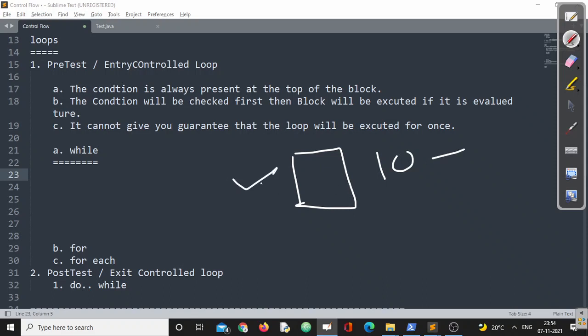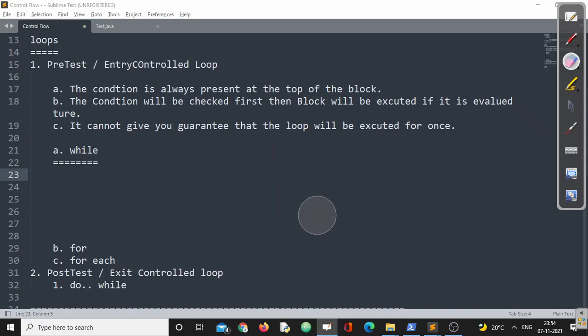So this is called a fixed iterative loop or fixed loop. But there might be some time where we don't have any idea, before writing the loop, for how many times my loop will be executed. So in that case, while will be the best choice. Keep this particular thing in mind.